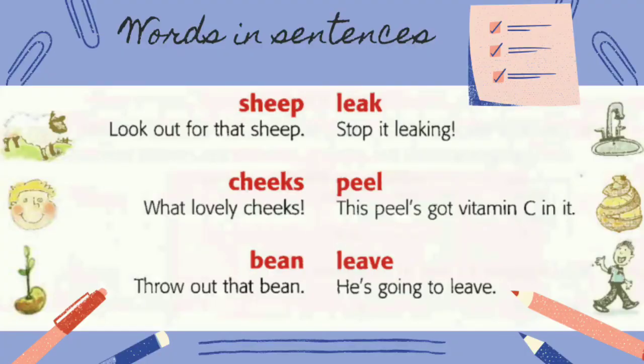Words in sentences are different. Sometimes they change their shape. So let's see these words in context. Look out for that sheep. Stop it leaking. What lovely cheeks. This peel's got vitamin C in it. Throw out that bean. He's going to leave.